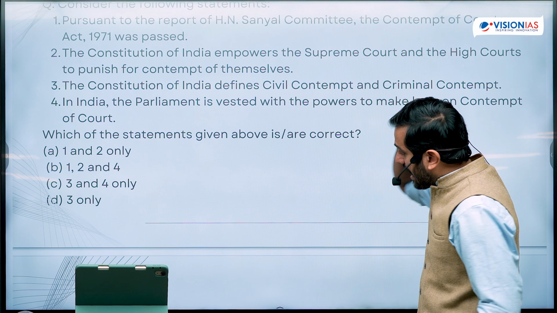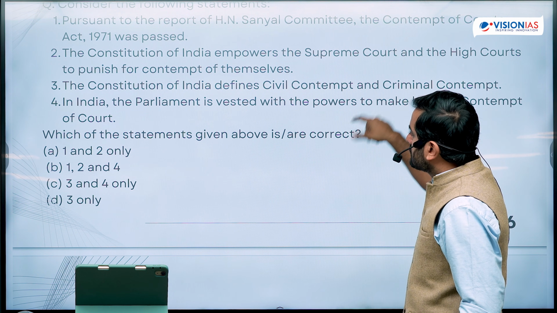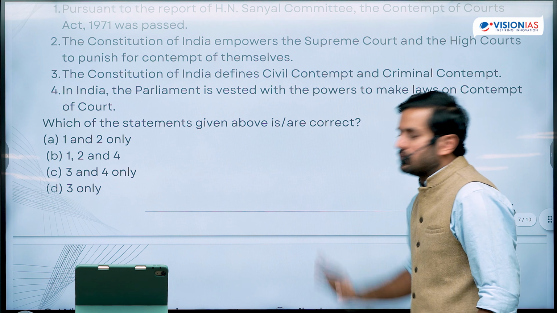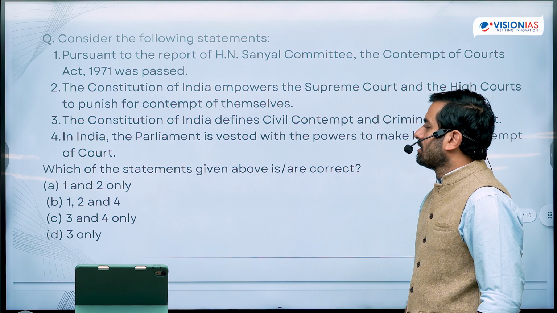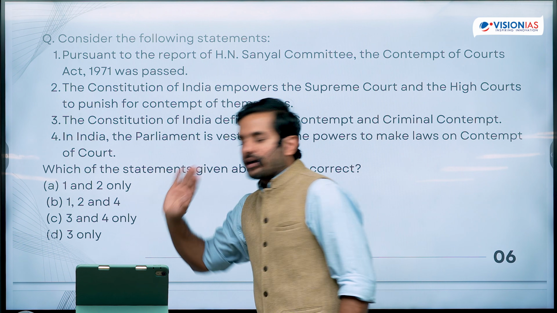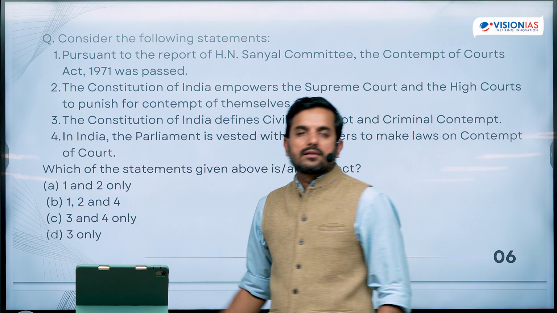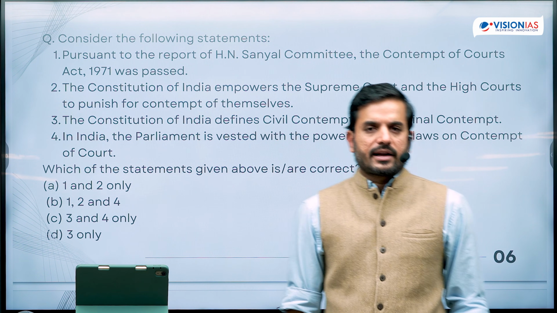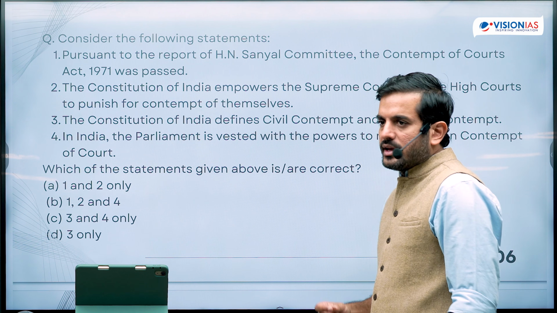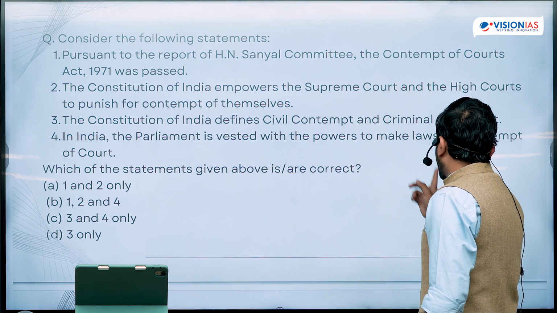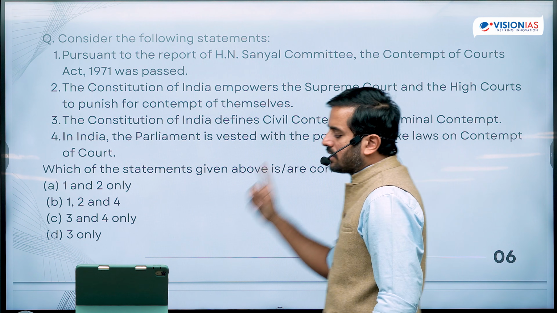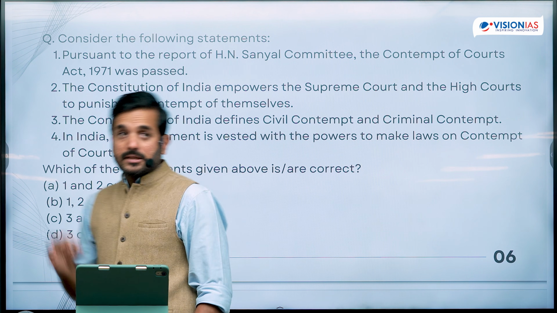Now, see, if I identify that the third statement is wrong, then I can arrive at one conclusion safely, that 1 is definitely correct. 2 is also correct. Now I have to see whether the 4th is correct or not. So the entire question now is dependent on the 4th. In India, the Parliament is vested with the powers to make laws on contempt of court. This is a tricky statement.